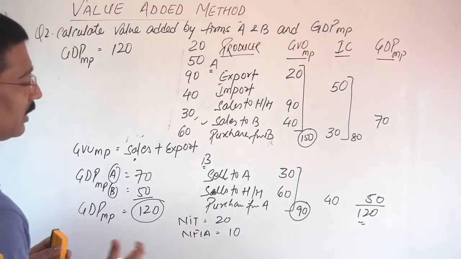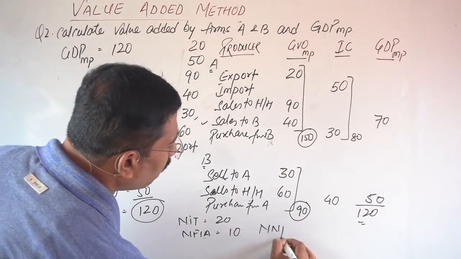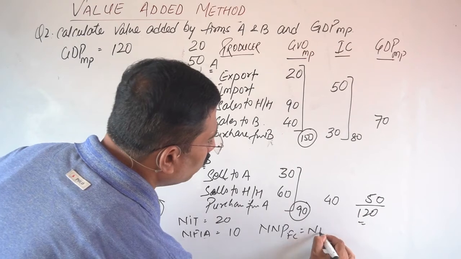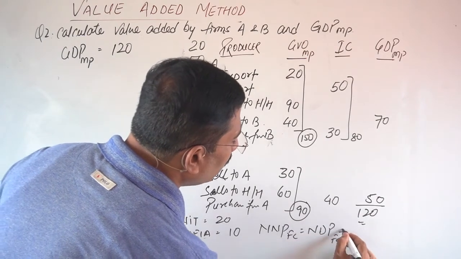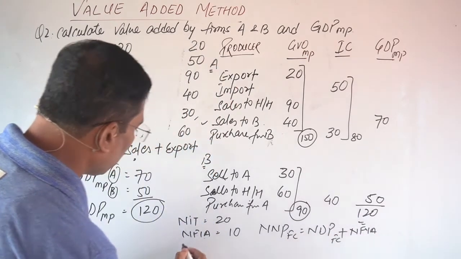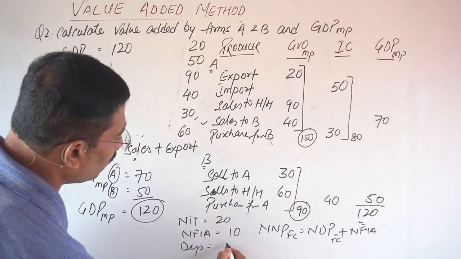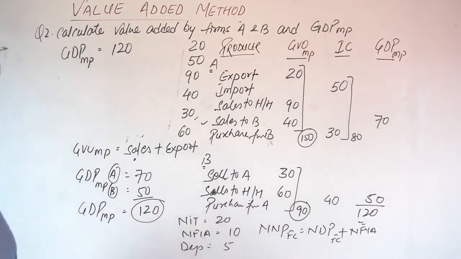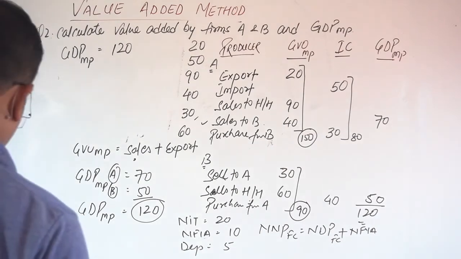The formula of national income is NNPFC is equal to NDPFC plus NFIA. Okay, here requires one more item, that is depreciation.